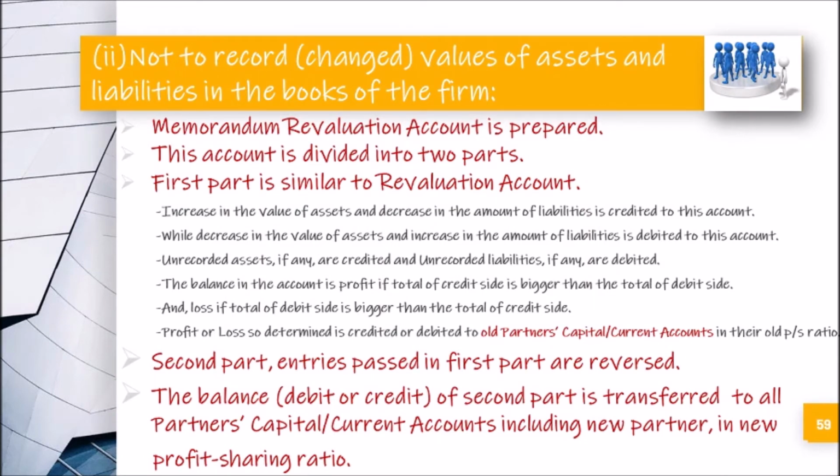Increase in the value of assets and decrease in the amount of liability is credited to this account, while decrease in the value of assets and increase in the amount of liability is debited to this account.